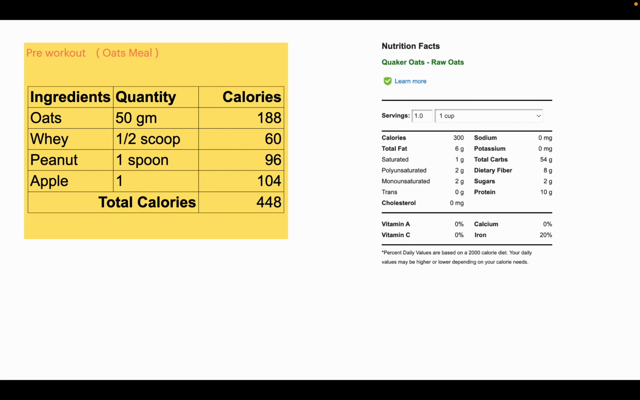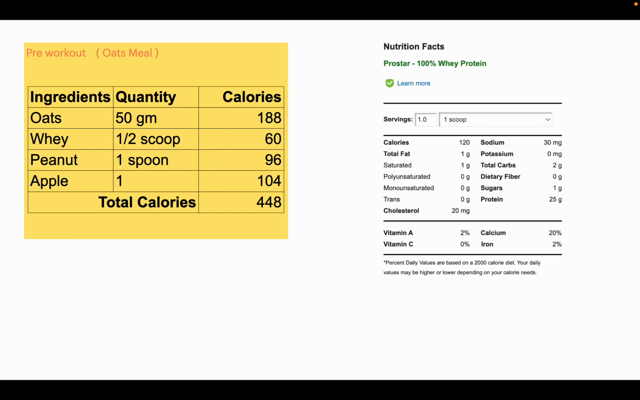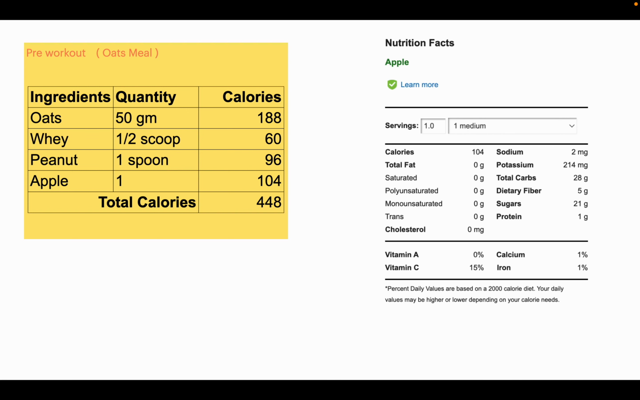If you look into the nutritional information on the right, the first thing we generally see is the calories. Here you can see 1 cup, that is 80 gram of oats, provides 300 calories, out of which we get 6 gram fat, 54 gram carbohydrates and 10 gram proteins. So we have converted the values as per our requirement. Similarly, you can see the nutrition facts for whey protein, peanut butter and apple.